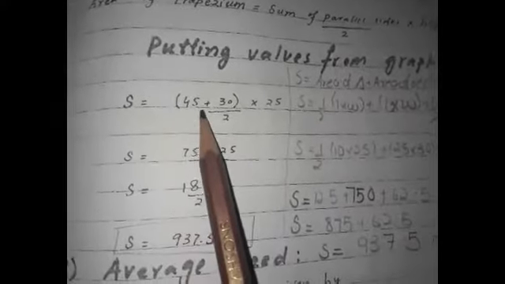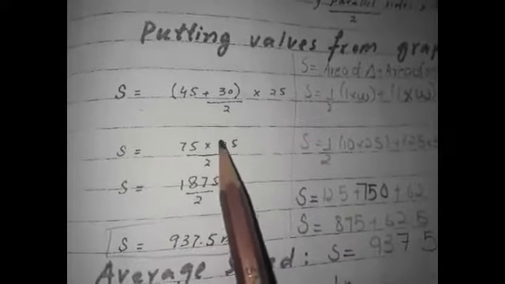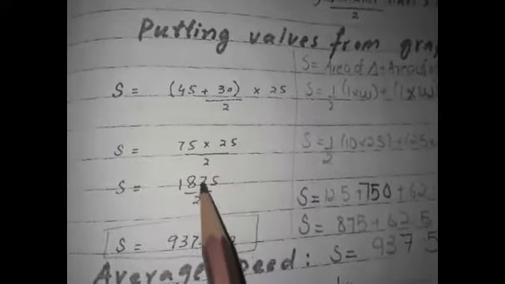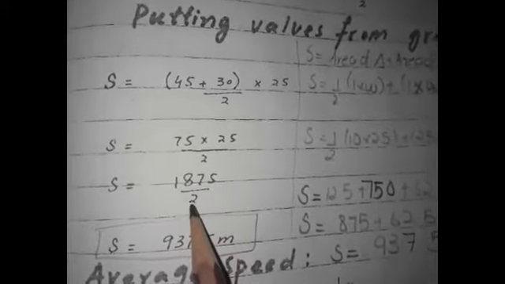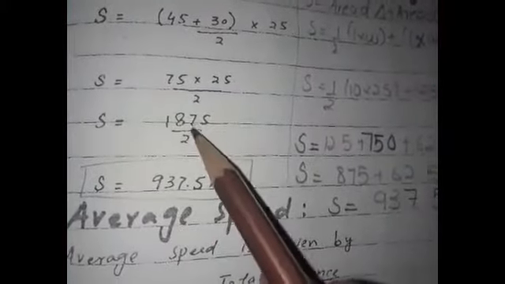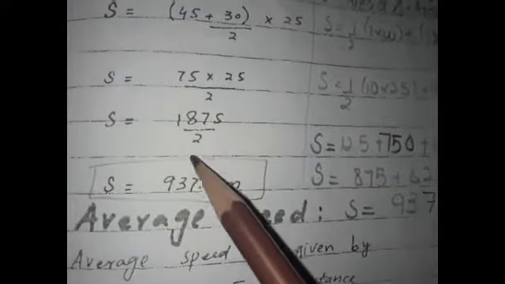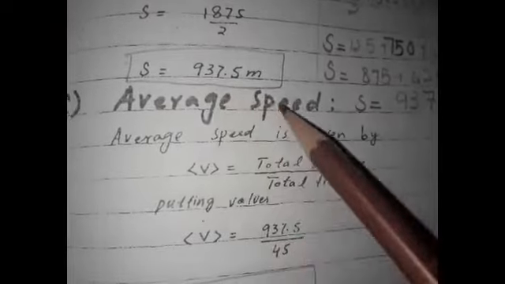Putting these values from the graph, S is equal to 45 plus 30 divided by 2 multiplied by 25. S is equal to 75 multiplied by 25 divided by 2. S is equal to 1875 divided by 2. So distance S is equal to 937.5 meter.